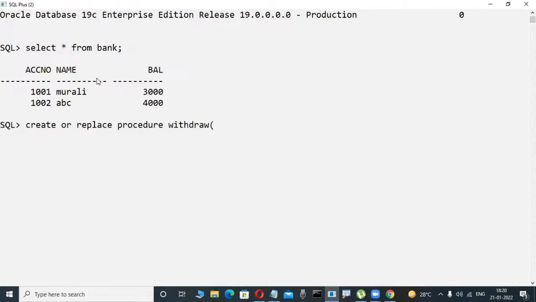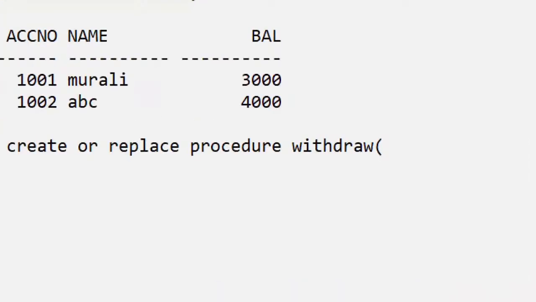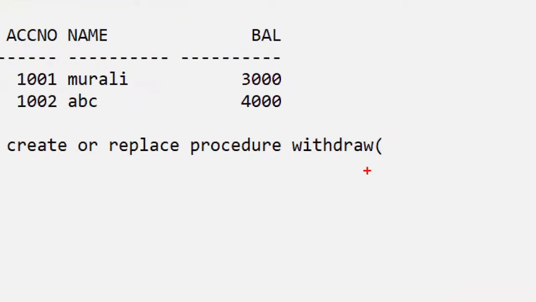Slowly observe here, this is a table. In my project, I try to implement one small scenario, withdraw. Actually, in real time, big packages contain withdraw, deposit and all these things. But unfortunately, I'm giving only a small task in a procedure.